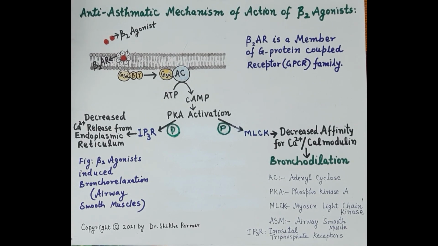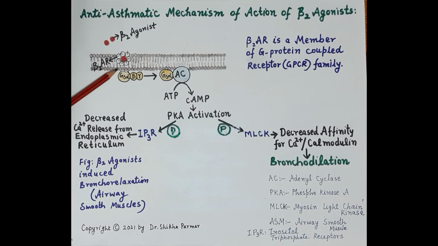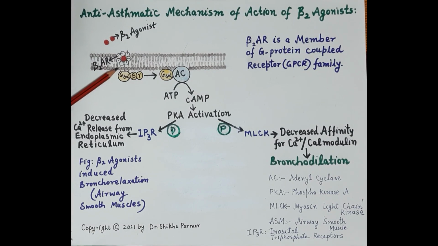Now let's talk about the mechanism of action of beta-2 agonists, that is how these drugs produce bronchodilation. The beta-2 adrenergic receptor is a member of the G protein coupled receptor family, and it is composed of 7 transmembrane domains. The beta-2 agonist binds to beta-2 adrenergic receptors, which are located on the airway smooth muscle cells, found in the wall of the respiratory tubes.